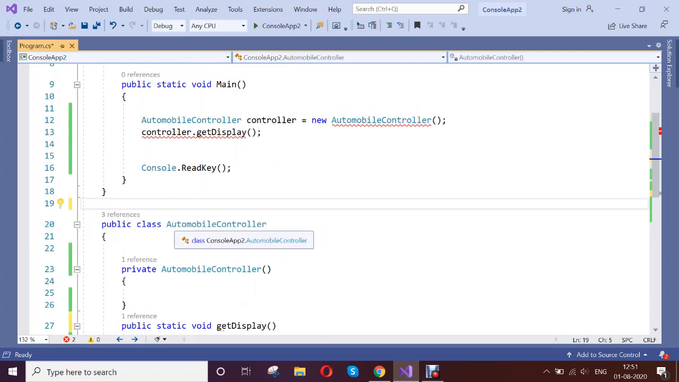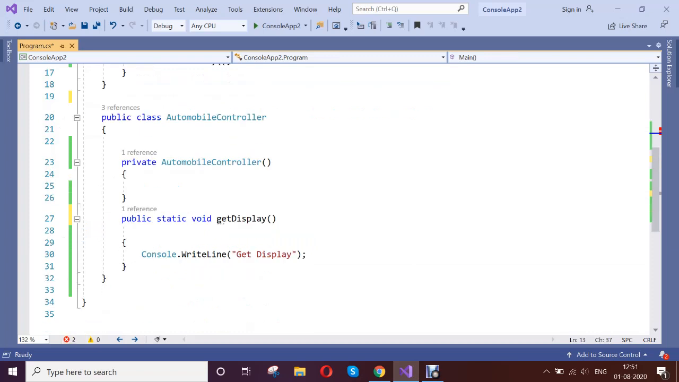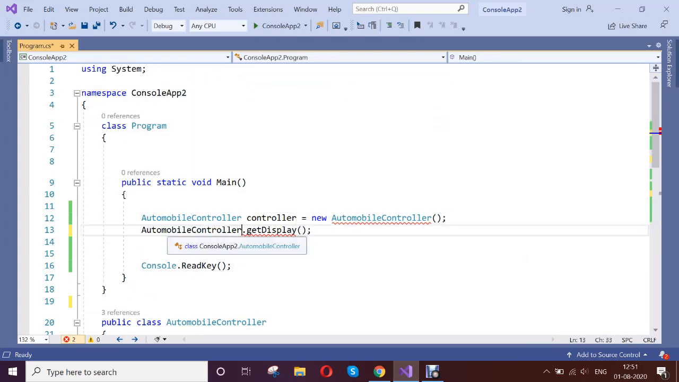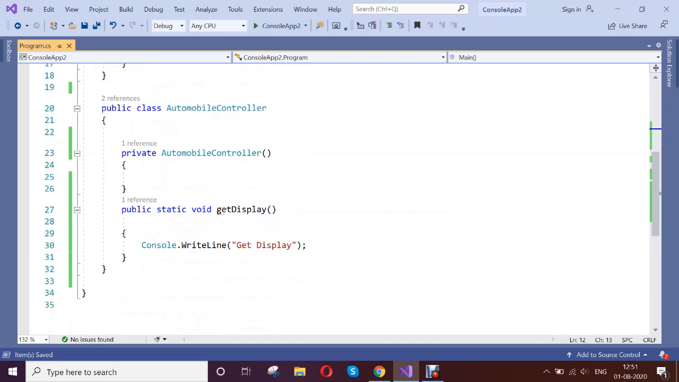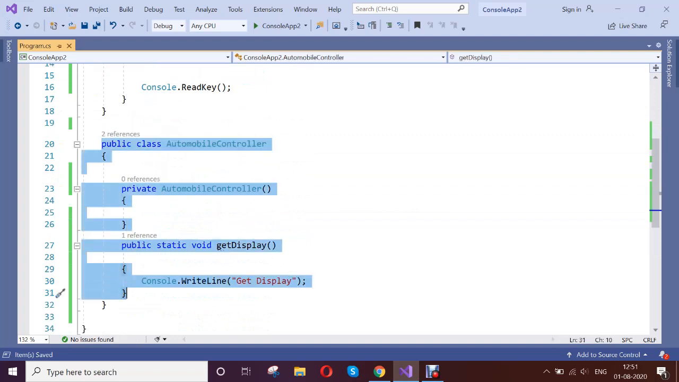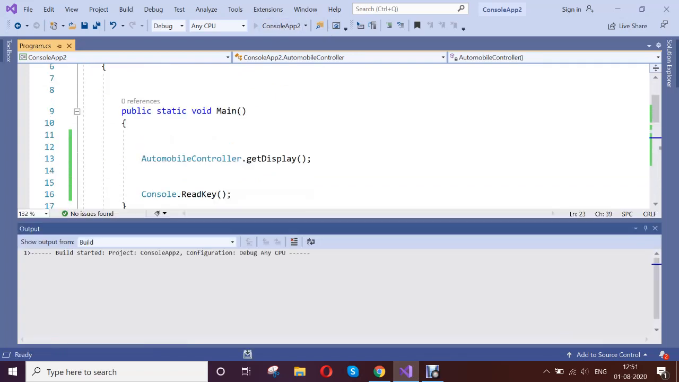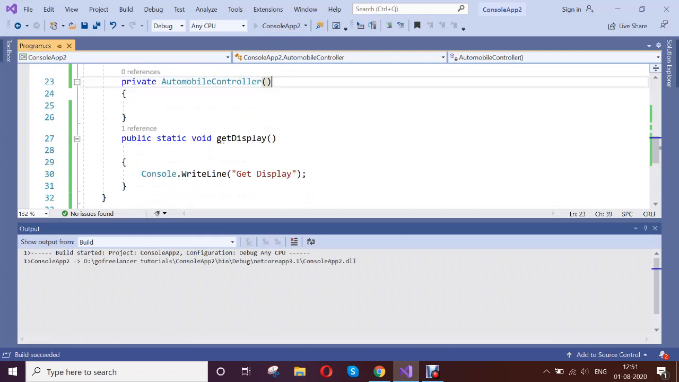Instead of creating an object, as you have declared it static, you can directly access this member without creating any object of the class. That is the case where it will work. Let us run this. If you declare a private constructor, the only option is that you can access the static members of the class. That is the key point you should know.